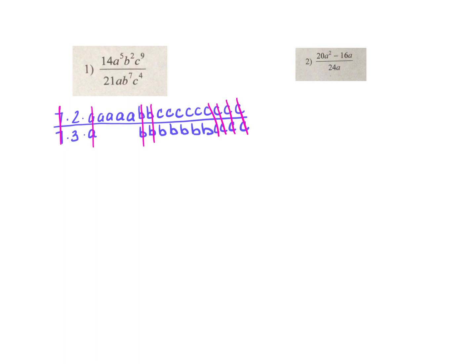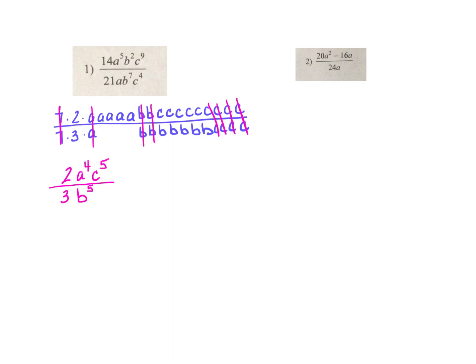So what's my final answer? Well, the top is a 2, and then I have 4 A's left that didn't cancel, so that's A to the 4th. I have 1, 2, 3, 4, 5 C's that didn't cancel, so that's C to the 5th. I don't have any B's left on the top, so there won't be any B's on the top. Now I'm going to draw my fraction bar. In the denominator, I have a 3. I don't have any A's. I have 1, 2, 3, 4, 5 B's, so that's B to the 5th. And I don't have any C's left. So my final answer would be 2 over 3, A to the 4th, C to the 5th on the top, and then B to the 5th on the bottom.